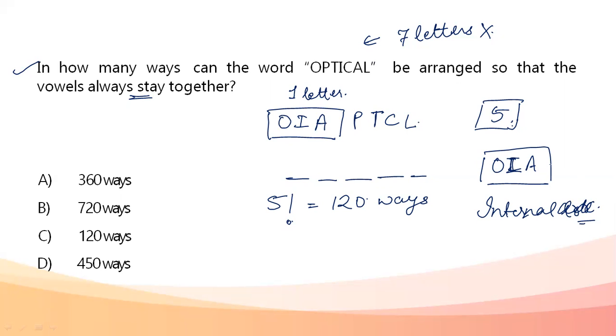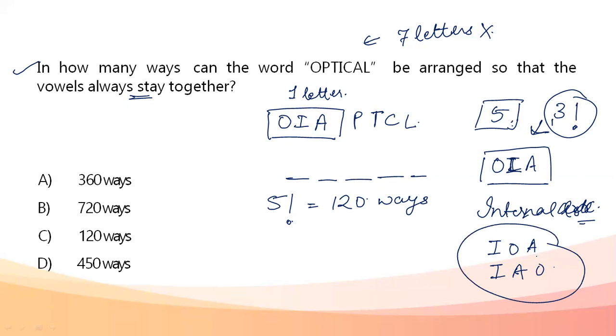So inside this packet, it is a 3 factorial arrangement of these 3 letters at 3 different spaces. Whatever arrangement you do, the vowels are always staying together. So the internal arrangement becomes 3 factorial.